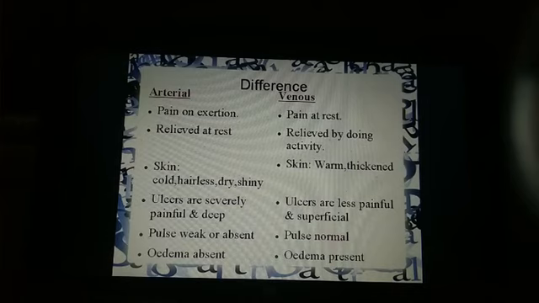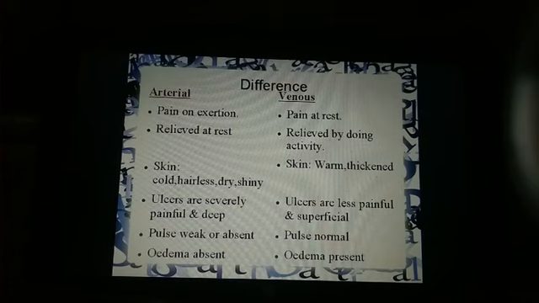Whereas in venous disease, pain occurs at rest. Why? Because during rest there is more stasis of the blood, as muscles don't work. And in venous disease, pain is relieved by doing activity. Why? When you walk, your muscles contract, which aids in pushing the blood that is stagnant in your leg from the peripheral veins to your heart. So the calf muscles also work as a pump, right?